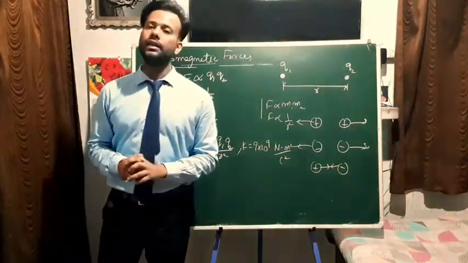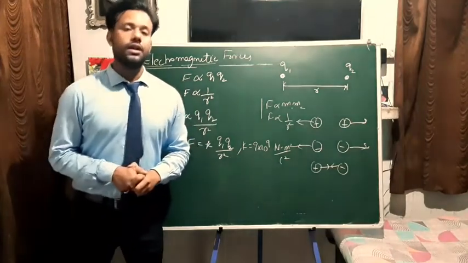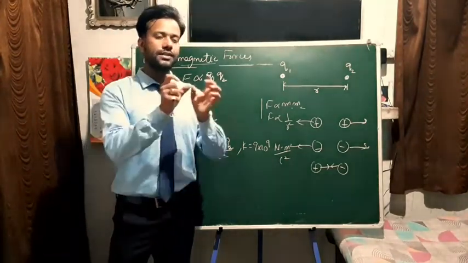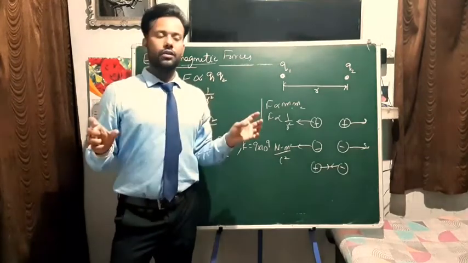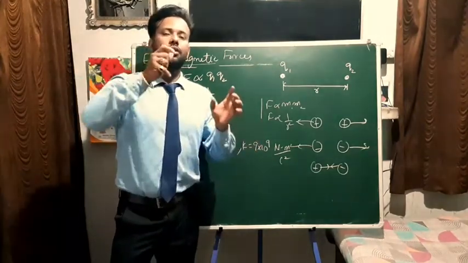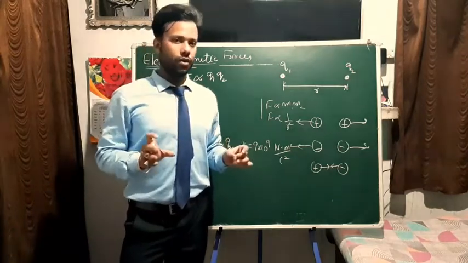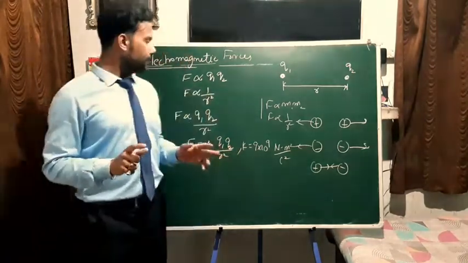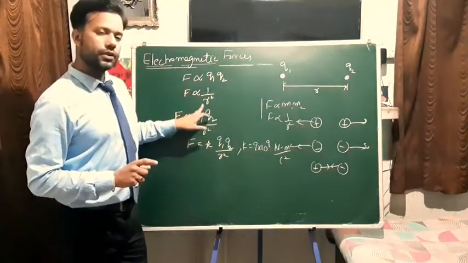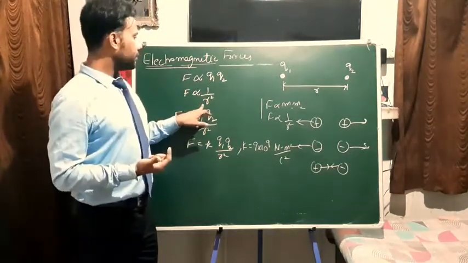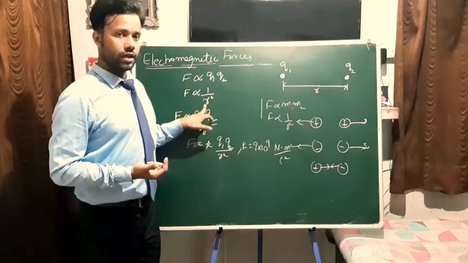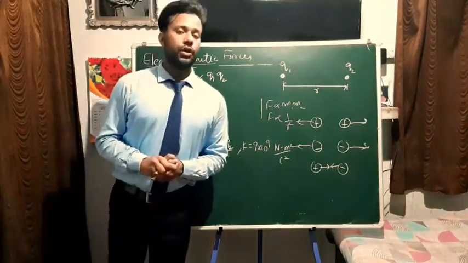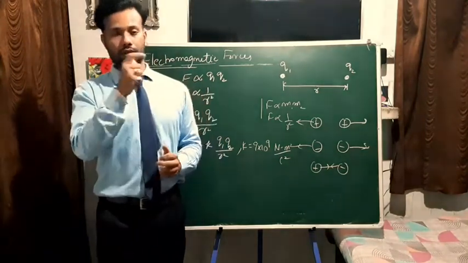Second property, again, it is a central force. I've explained to you yesterday what a central force is. It acts between the centers of the two bodies, not between the surfaces of the bodies, right? It acts center to center. Also, you can see that this force follows the inverse square law, 1 upon r squared, right? So these are some important points of the electromagnetic force.